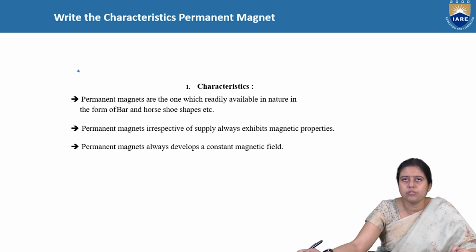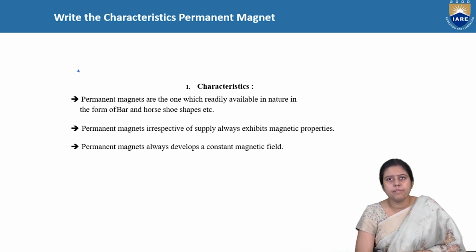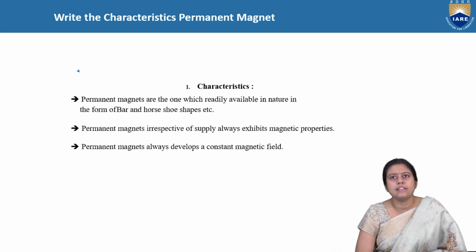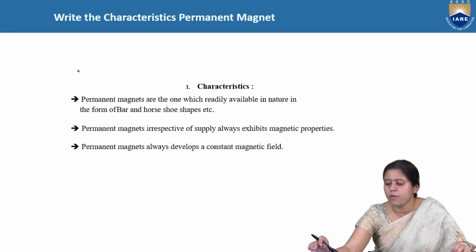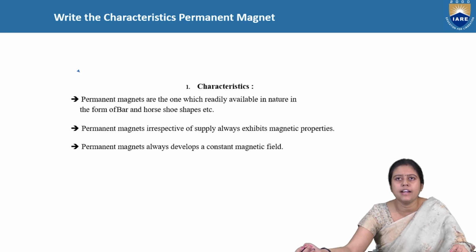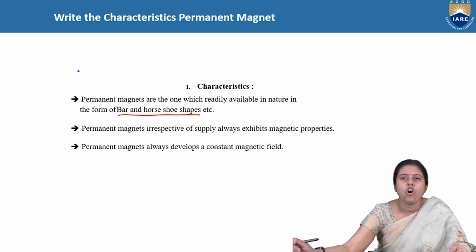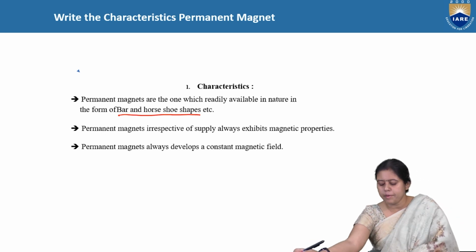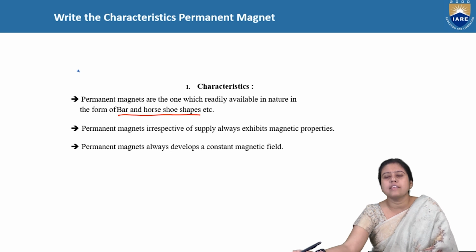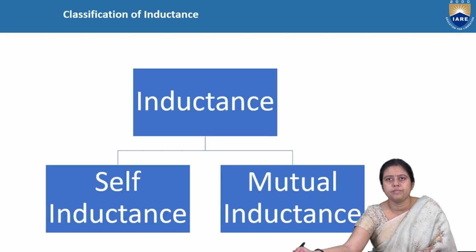Next we will discuss the characteristics of permanent magnets. Permanent magnets are readily available in nature in the form of bar and horseshoe shapes. A permanent magnet, irrespective of supply, always exhibits magnetic properties. Permanent magnets always develop a constant magnetic field. As the pole strength is constant, it always shows a constant magnetic field.